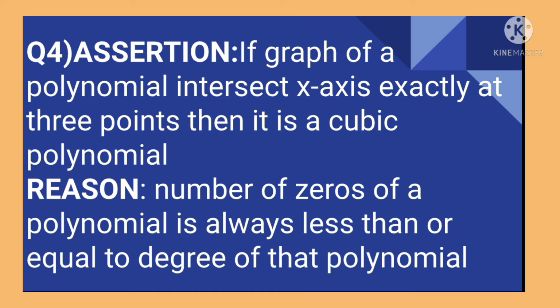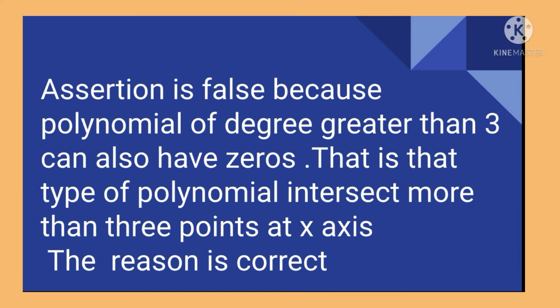Then question number 4, assertion: if graph of a polynomial intersect x-axis exactly at 3 points, then it is a cubic polynomial. And the reason: number of zeros of a polynomial is always less than or equal to degree of that polynomial. The assertion is false because polynomial of degree greater than 3 can also have zeros. That means if a polynomial of degree 4, it should intersect the x-axis at more than 3 points.